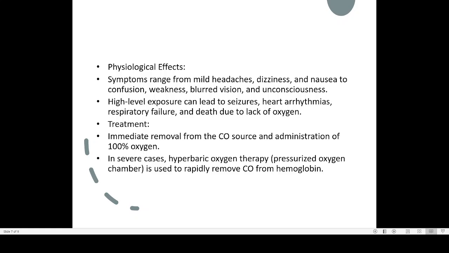See this kind of chamber. Here you can see this is a hyperbaric oxygen chamber. The person will be kept inside this kind of chamber. This is a hyperbaric oxygen therapy chamber. It's a cylinder-like thing, and inside that they will be giving pure oxygen under higher pressure. So this is what is happening here.